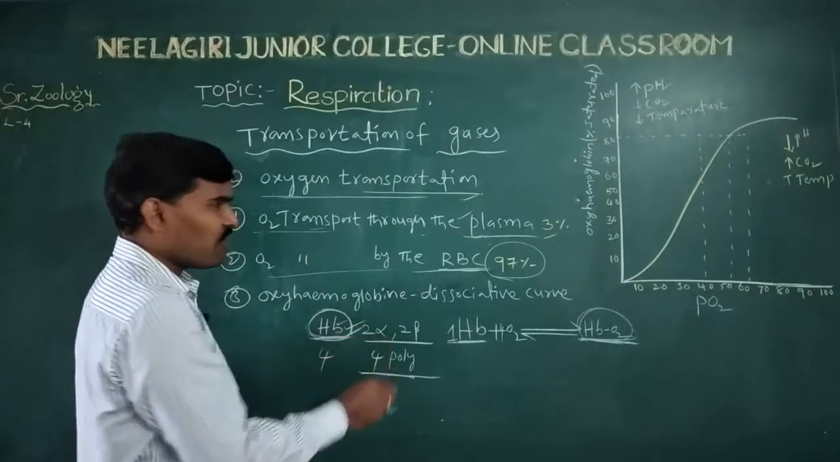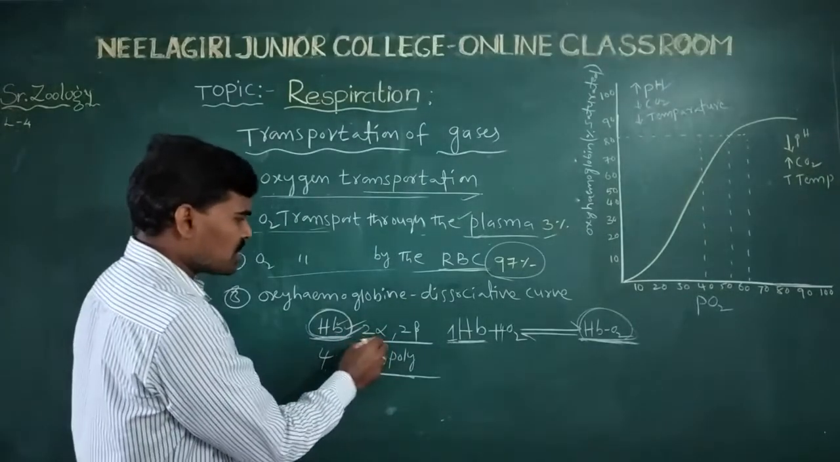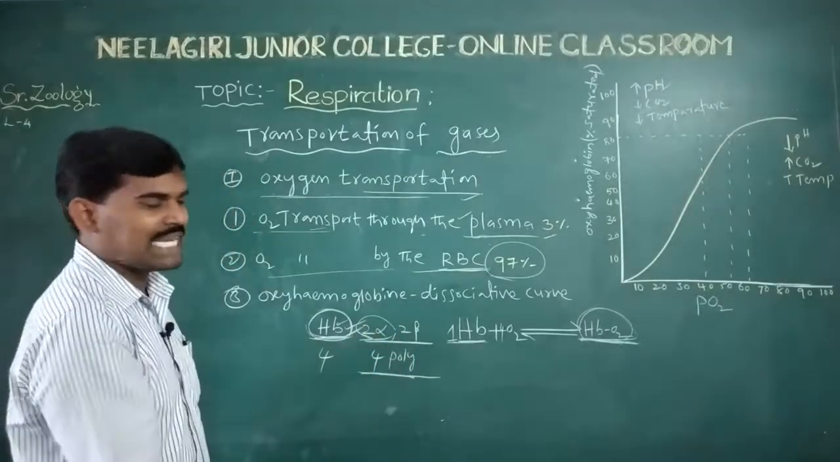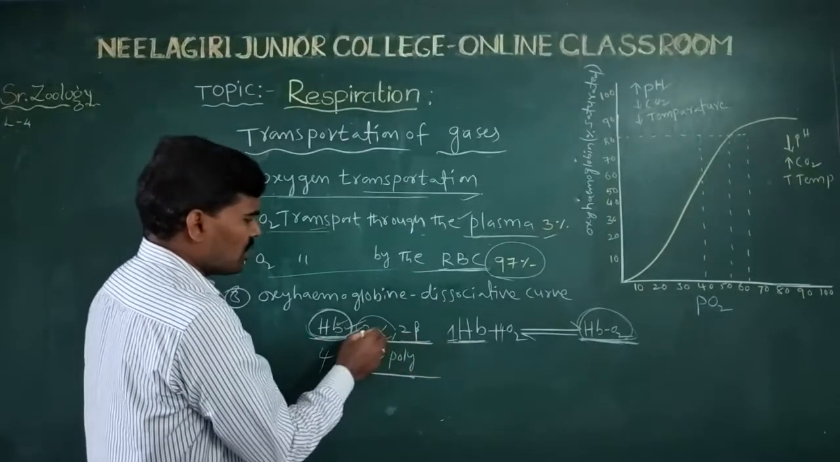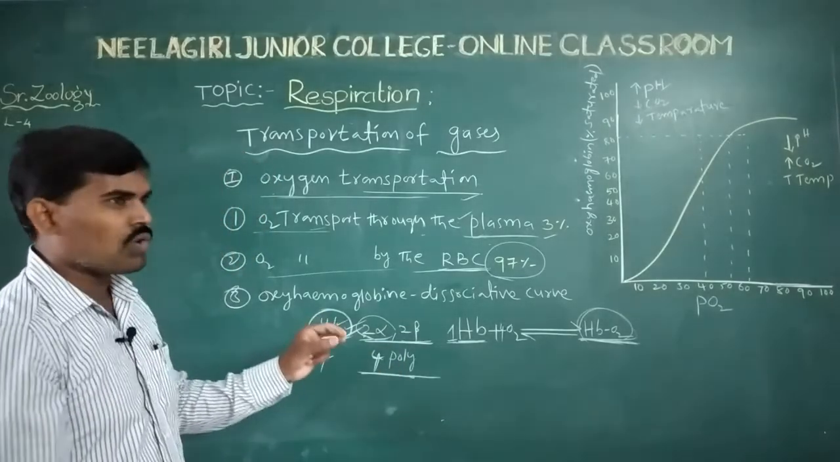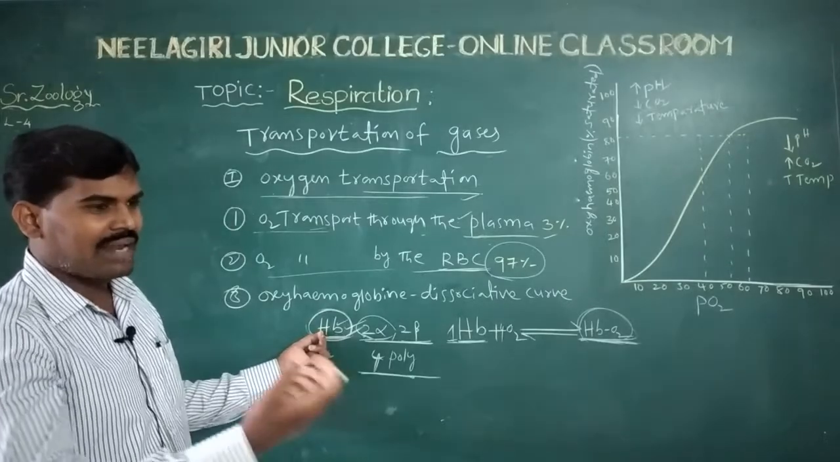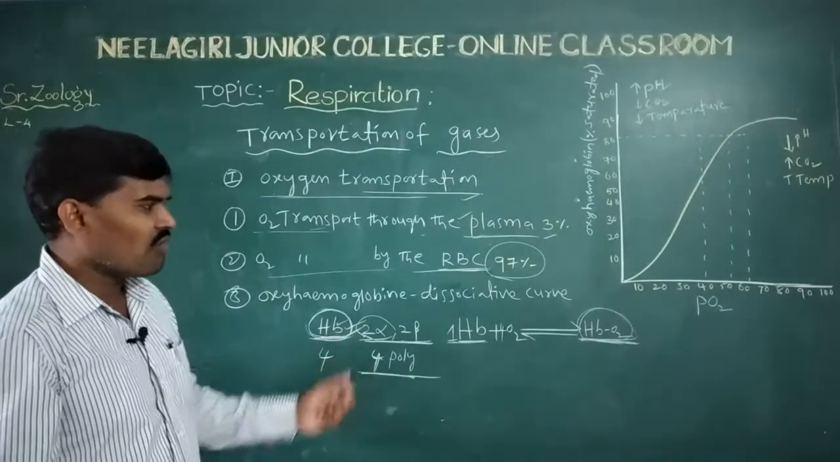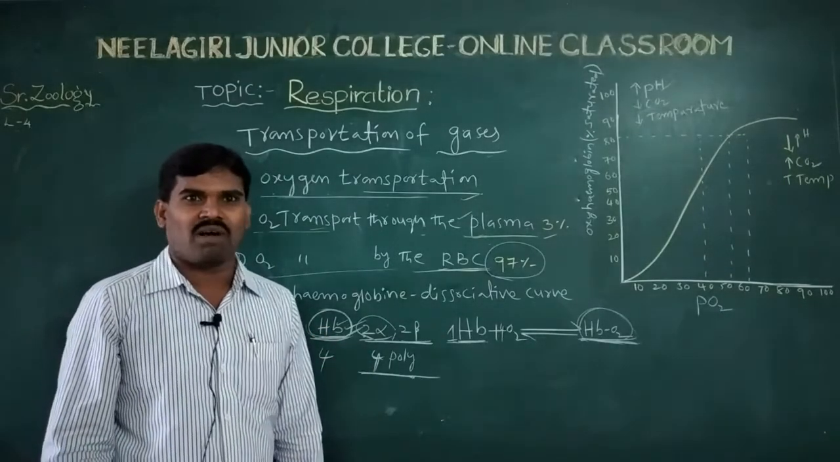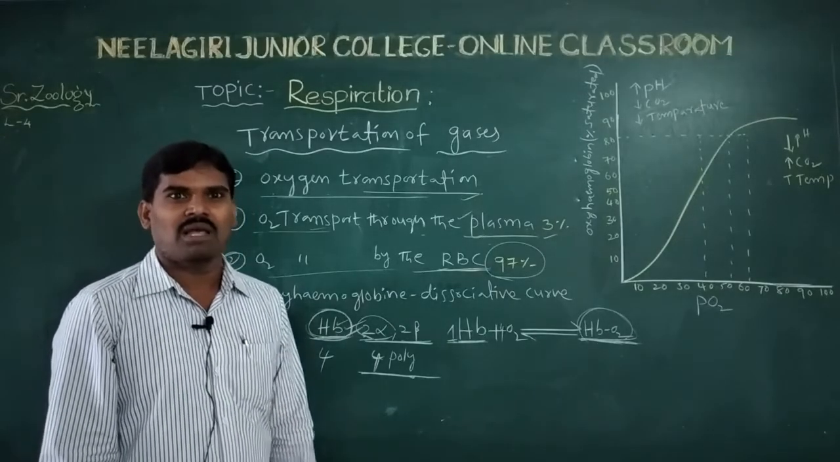Hemoglobin contains 4 polypeptide chains: 2 alpha chains and 2 beta chains. The 2 plus 2 make 4 polypeptides, which means 4 molecules. One hemoglobin molecule carries 4 molecules of oxygen. 4 molecules of oxygen transported means 100% saturation.